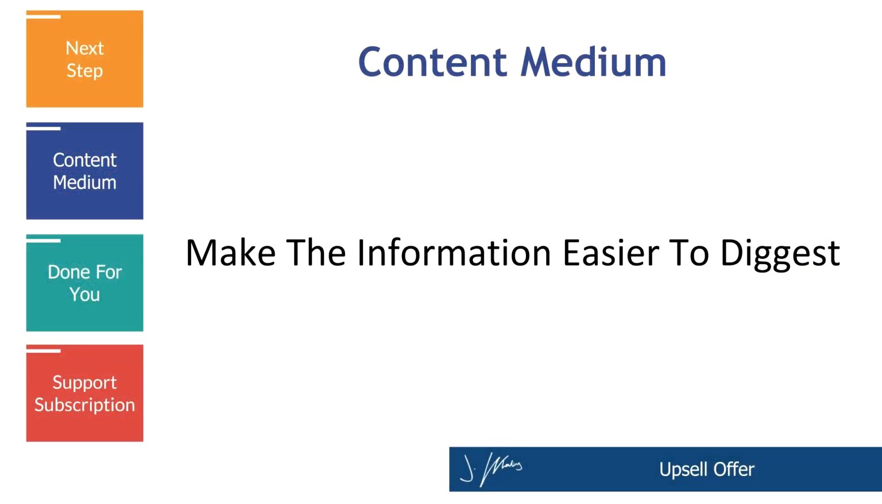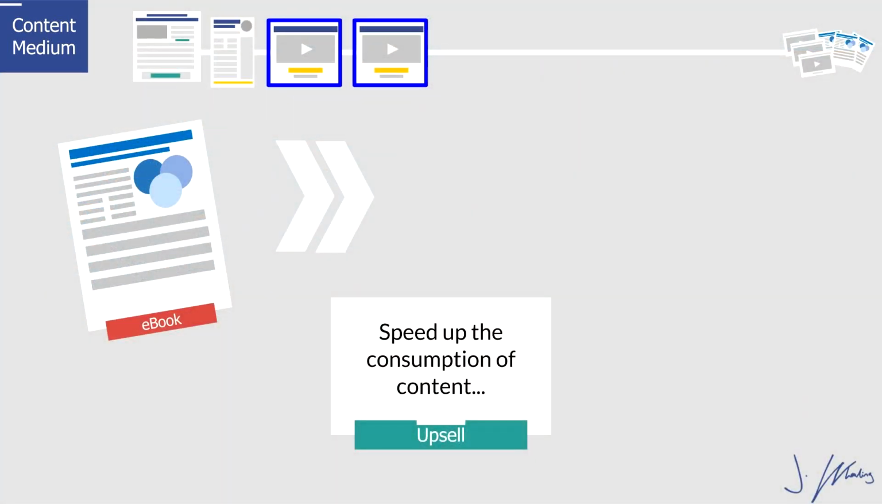Now, the next type of upsell we have is the content medium, where you change the speed with which someone can go through the content. And this pretty much applies if you're offering some sort of written or PDF form information course.